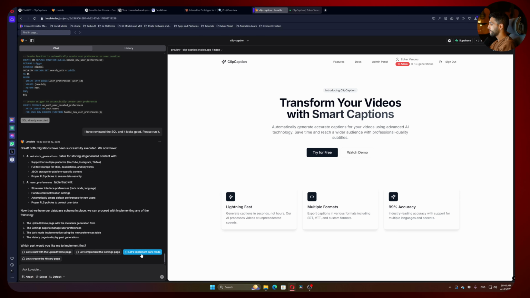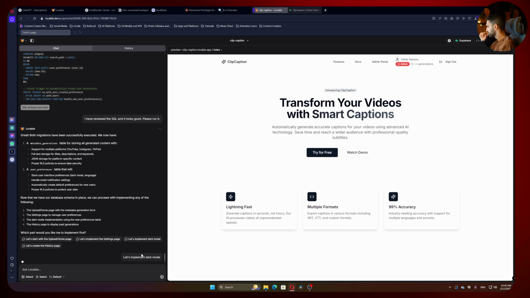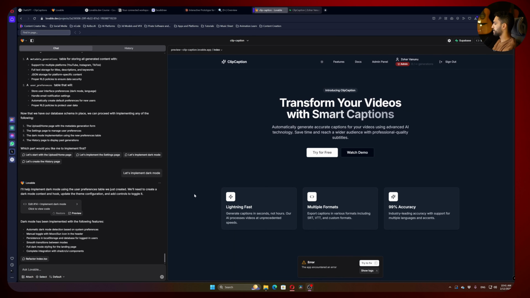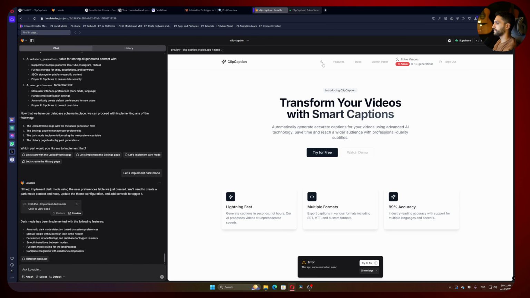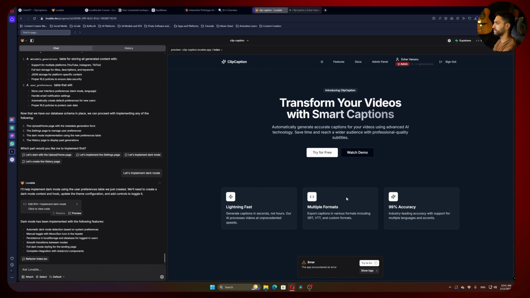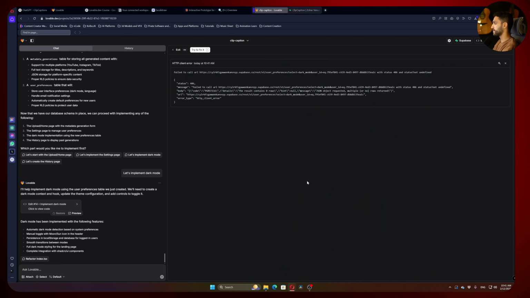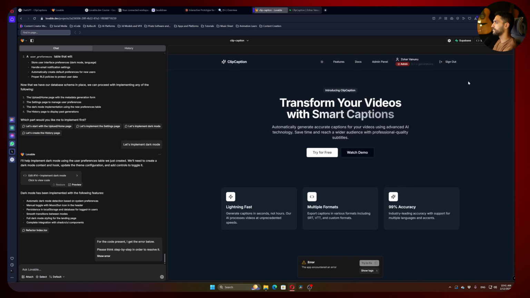So let's actually start with dark mode, because I want everything to work properly before I make more pages. Okay, so it did the dark mode for us. And as you can see, I can toggle between them. I can now check everything is okay. I do see I have some kind of error. Let's see. I don't really know what it means. Okay, I see user preference dark mode. Okay, it's about the dark mode, so all good. Let's fix it first.